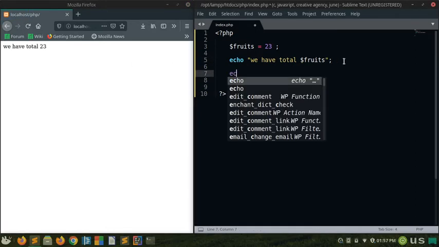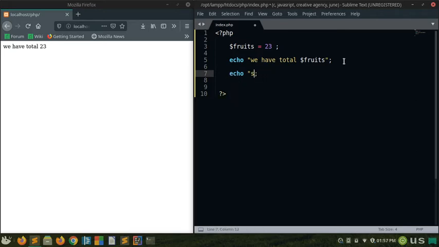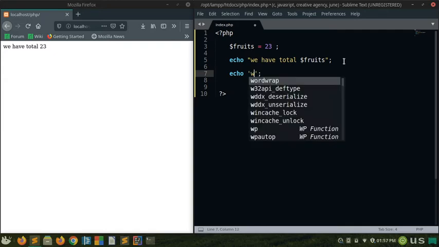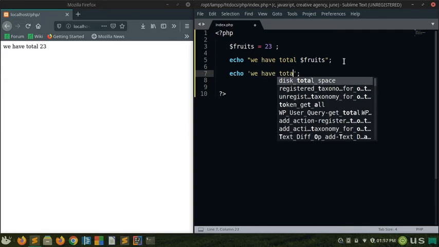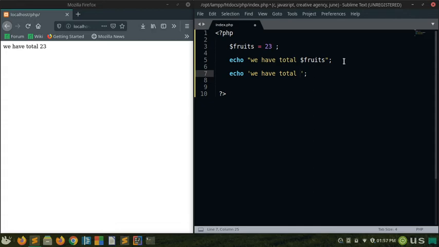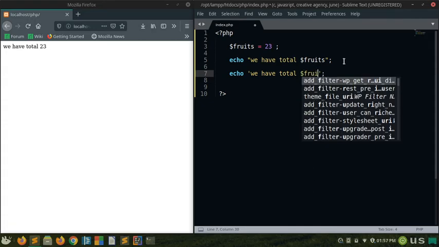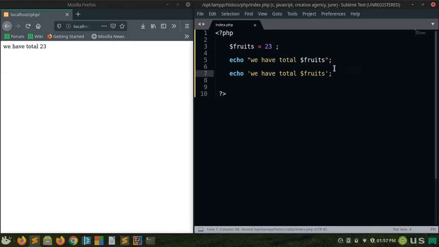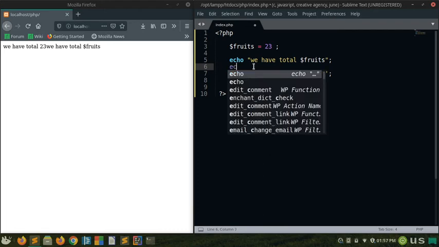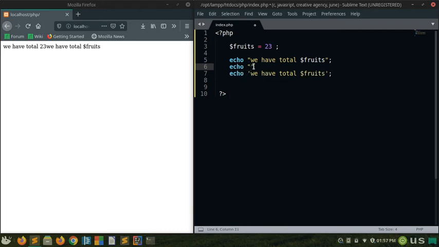If I do the same, but use a single quote, we have total fruits. See the results now. Sorry, I forgot to make a break there. Echo. See, PHP doesn't recognize these fruits as a variable. PHP reads it as a string because we use a single quote.